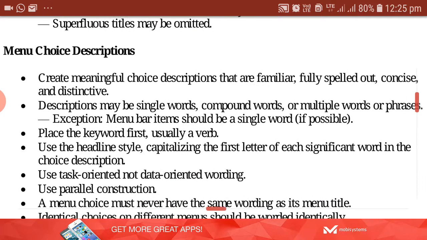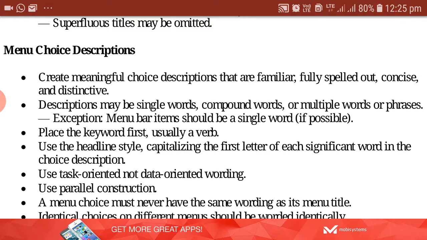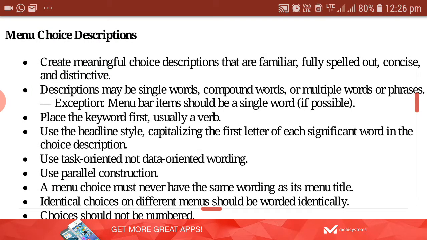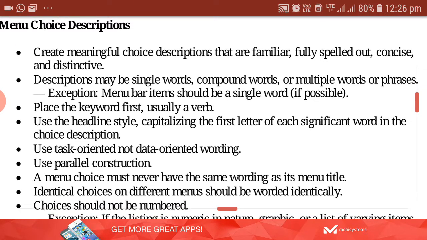Then menu choice description. Create a meaningful choice description that is familiar and fully spelled out, concise, and again distinctive. That means once you give the menu bar, whatever choices you provide below it are selected in the same way as we selected the name for the main menu. A description may be a single word or a compound word. Menu bar items should usually be a single word, like save, copy, paste. So preferably select single words.